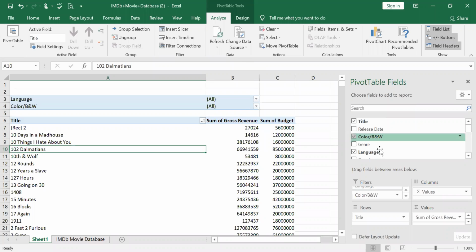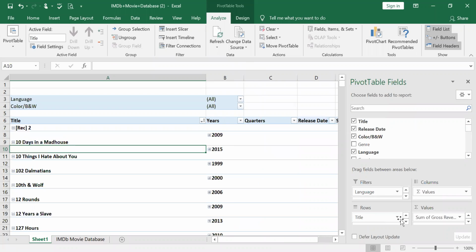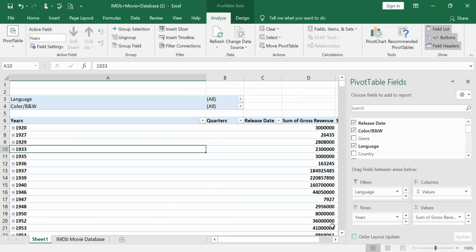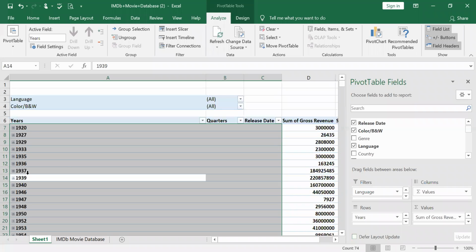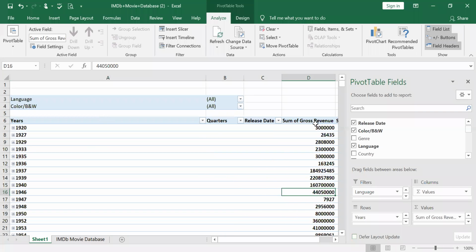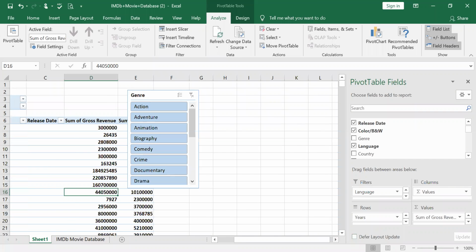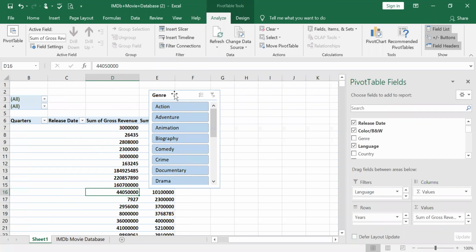But Excel, what beautifully happens when you have release date? See, for example, you bring release date here, automatically Excel converts them into years, quarters, months, right? See, years, quarters, that will automatically convert them. You can see them. See, I'll just take the title out. So you can go by year wise, right? If you just want to, that will automatically give you even what are all the months wise you can take. So how many this year. So in 20, how many movies, gross revenue, the total budget, what are all the movies, right? So that will come here.